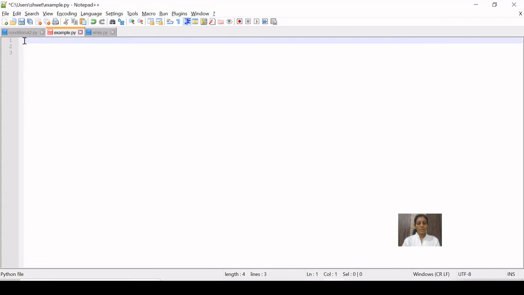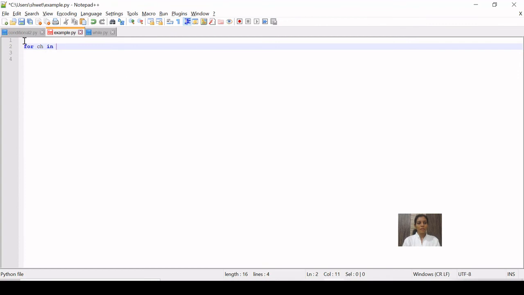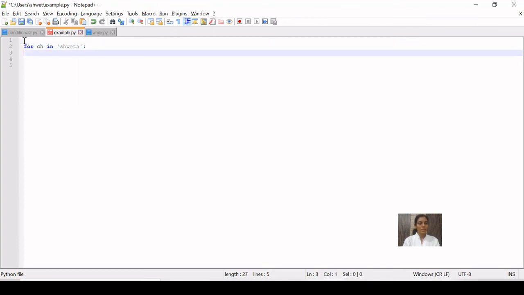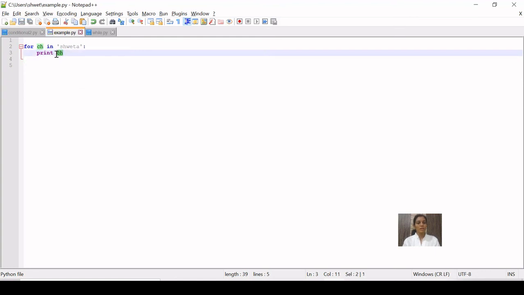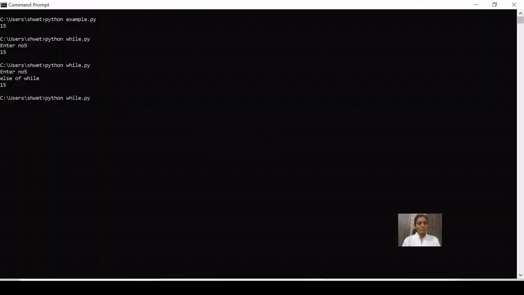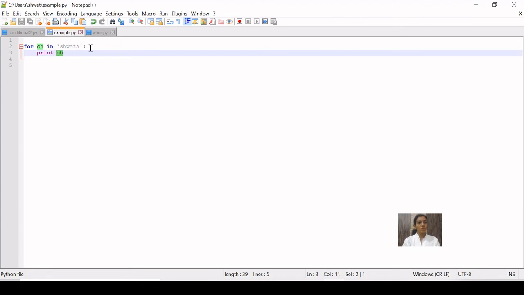So here we are taking for ch, that is character, in one string like this. This is the example we are taking, and print ch. Okay, what will be the output? Here the output will be single characters, it will print them. Okay, let us see. Shweta, individually.